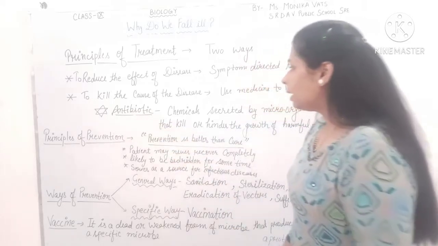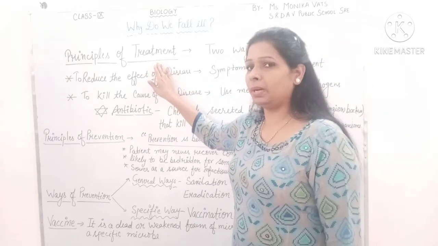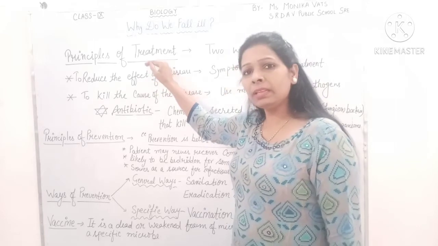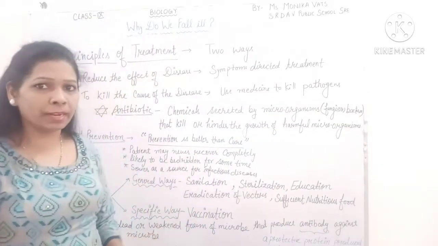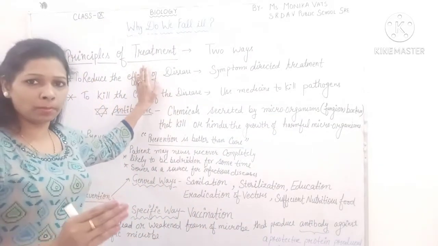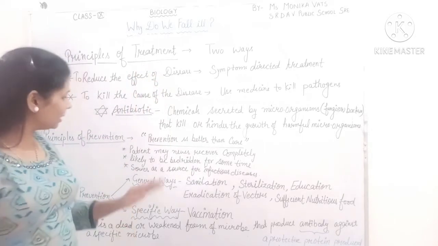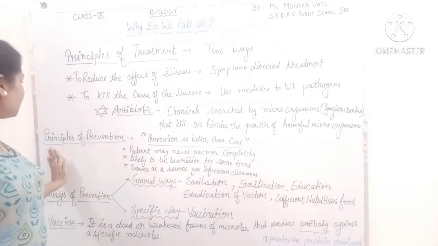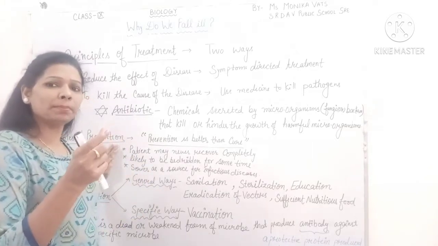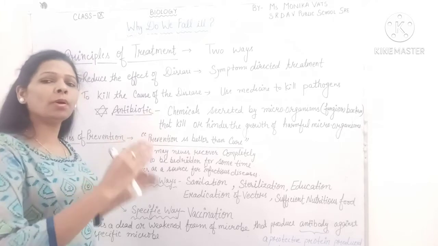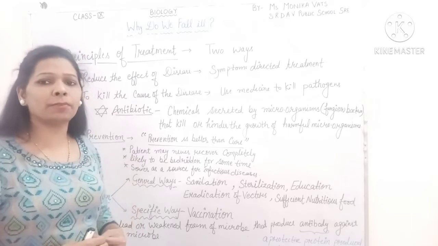So when someone is having any kind of disease, then we have to target the treatment. But we should know that during the treatment, a patient has to face multiple kinds of problems. So it is better to prevent than to cure. Basically, as I have written here, principles of prevention. Prevention is the method which we have to adopt to avoid the disease, and curing is to be done if we are suffering from the disease.